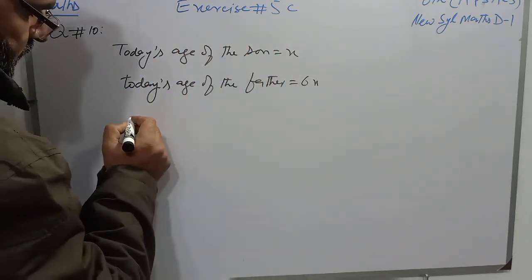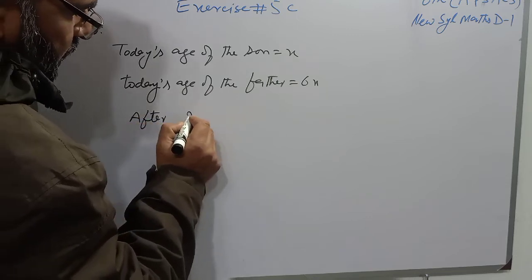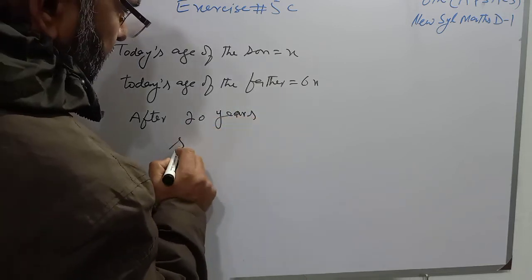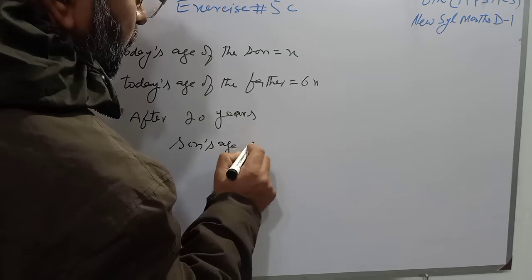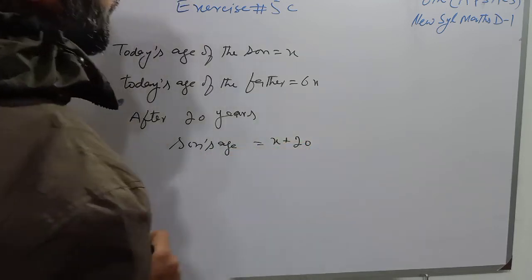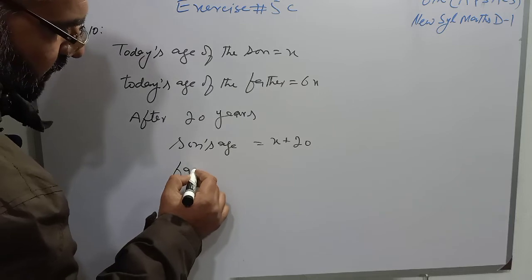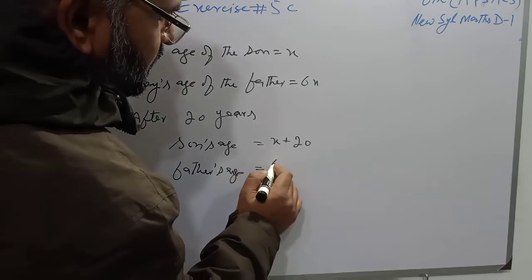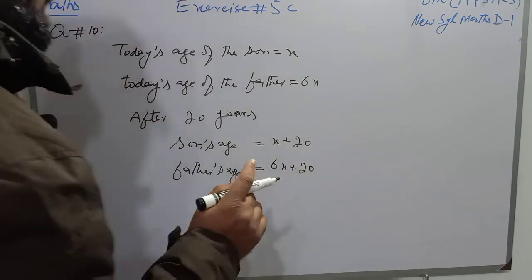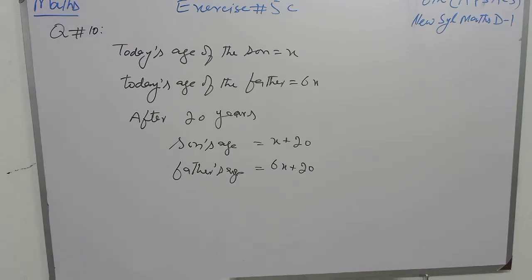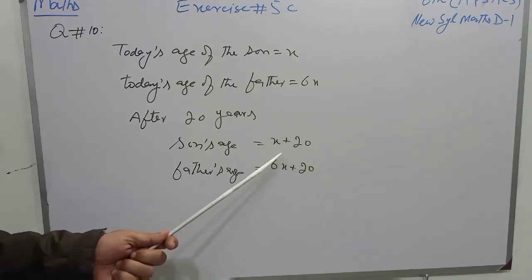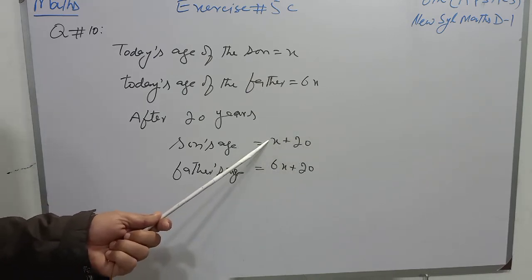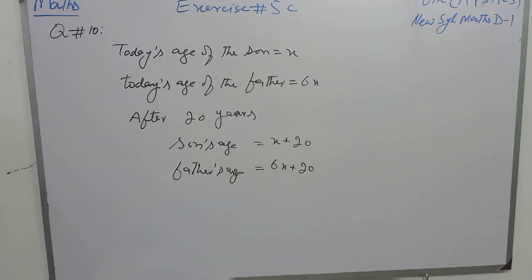After 20 years, the son's age will be x plus 20, and the father's age after 20 years will be 6x plus 20. And students, after 20 years, the father's age will be twice the son's age. So if we multiply the son's age with 2, both the ages will be equal.